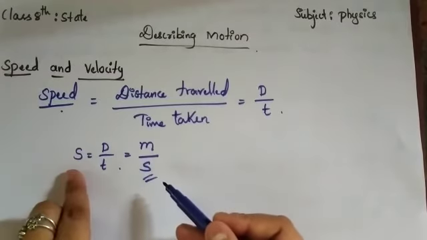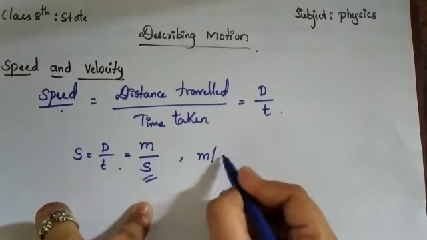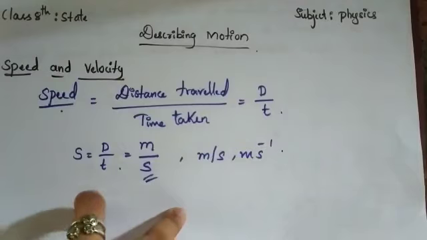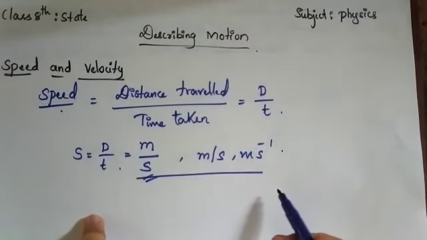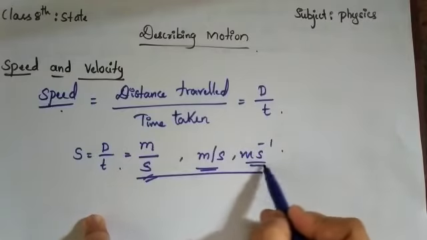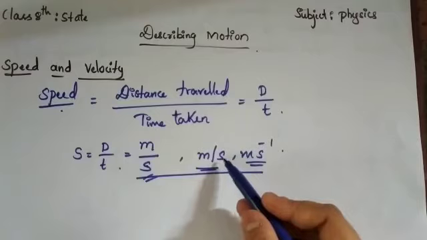Because the speed unit is m by s, that is meter per second, or you can write it as m s to the power minus 1. All these terms are the same. So the SI unit of speed is meter per second.